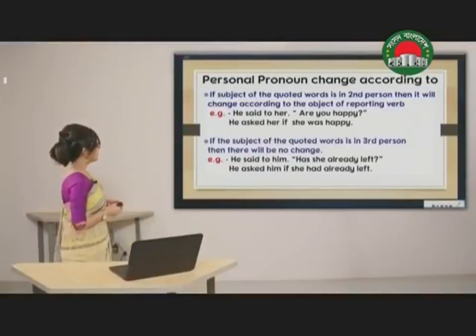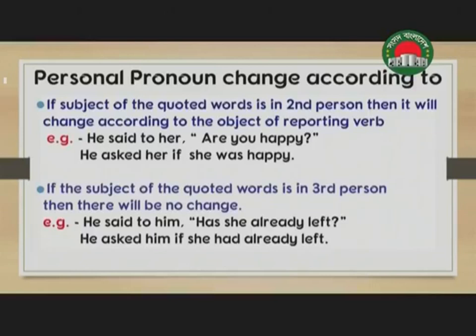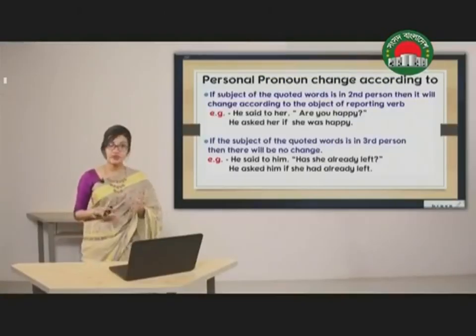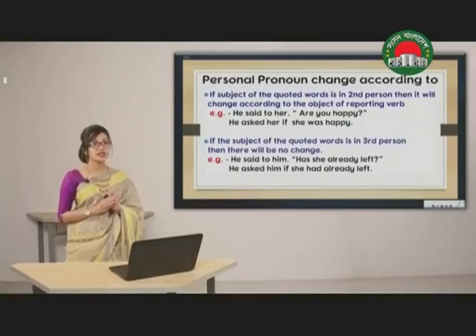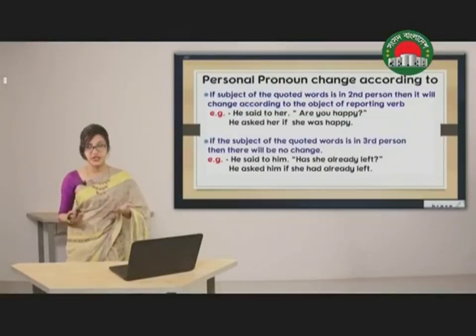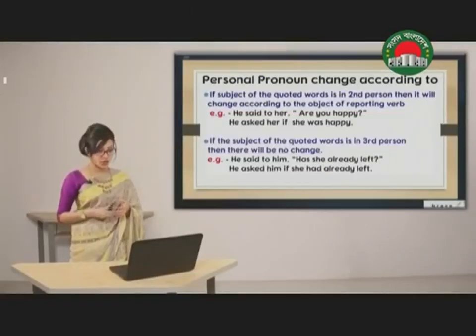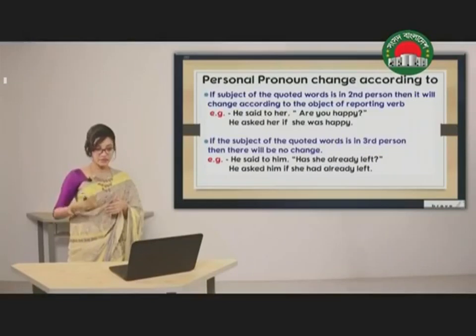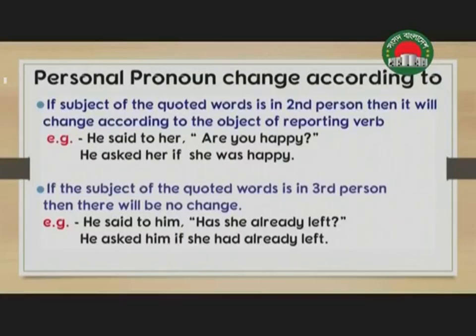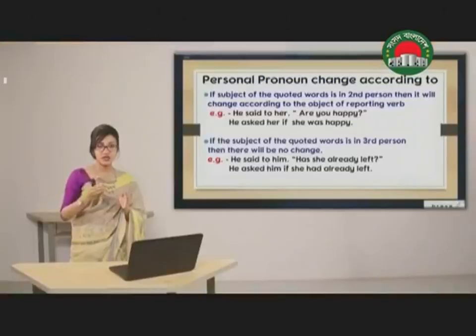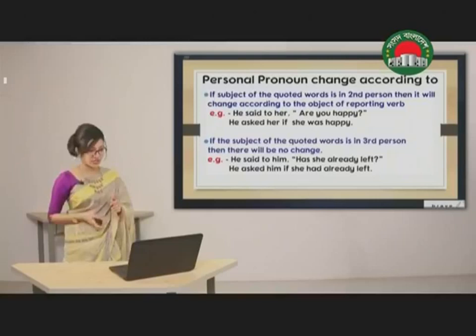Now the third one. If the subject of the quoted verse is in third person, then there will be no change. So it's very easy to remember. If you see that in the quoted speech there is third person, you're not going to change it. So for example, he said to him, has she already left? The answer in indirect speech is going to be, he asked him if she had already left. As you can see, the subject here was third person, she. For that reason, it remained unchanged.